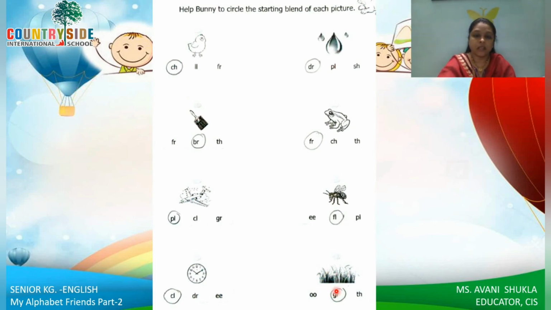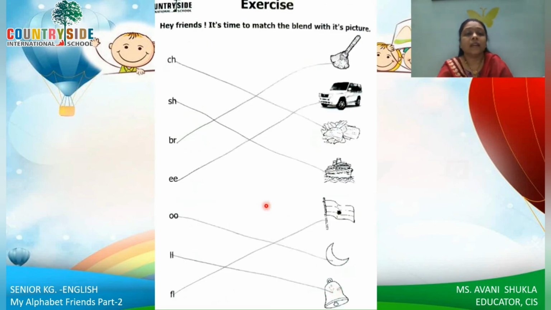Okay. So you have to see the picture and try to understand which sound is coming first, that you need to circle. Okay. And here we have matching. So match the picture with the blend sound. So here we have ch. So ch, chips. Sh, shape. Br. So broom.